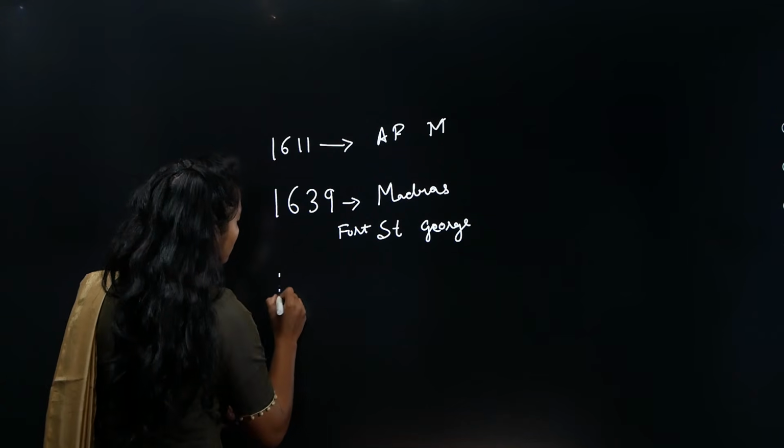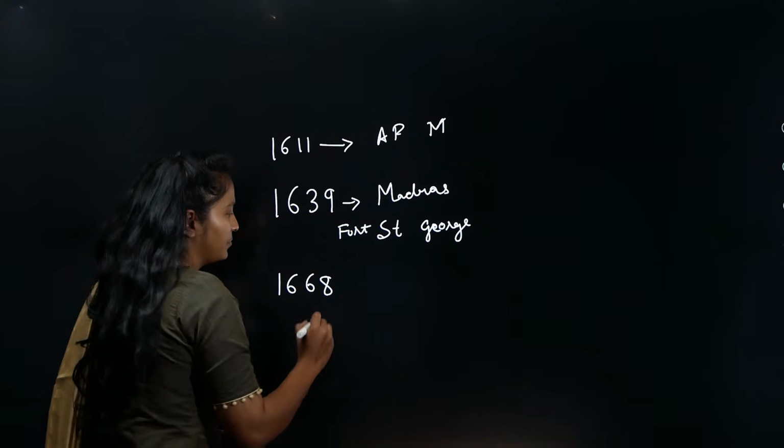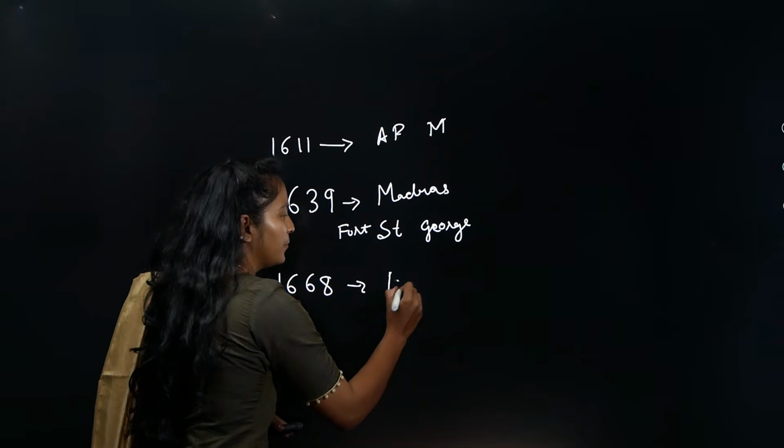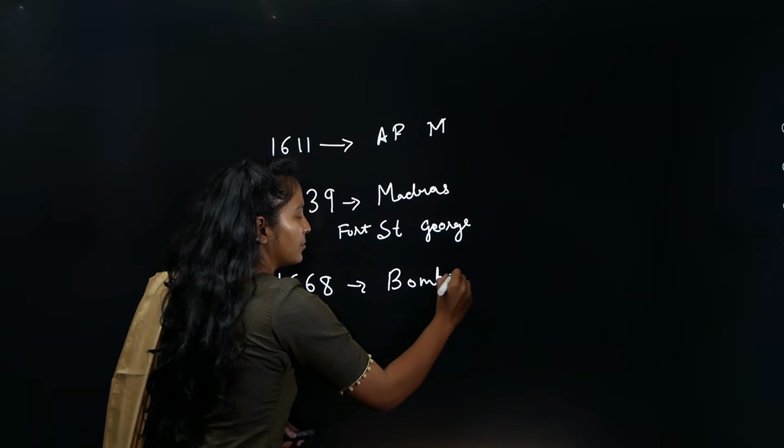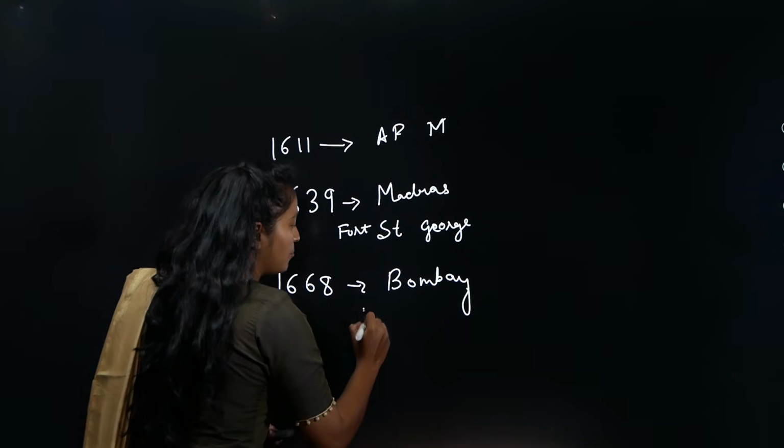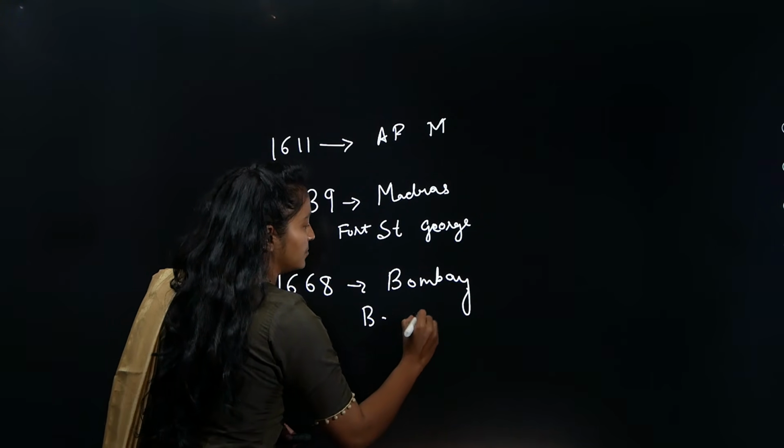The other important factory was in 1668, in Bombay, and the name of this fort was Bombay Castle.